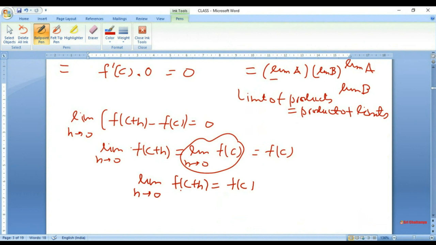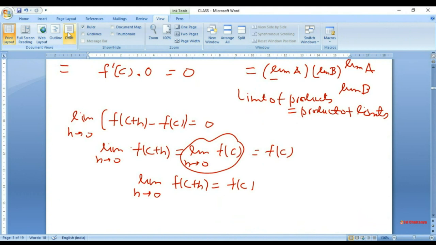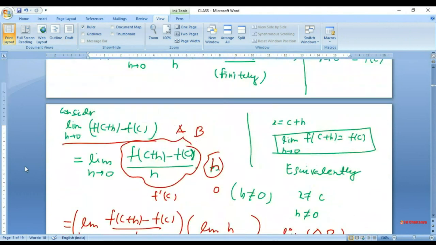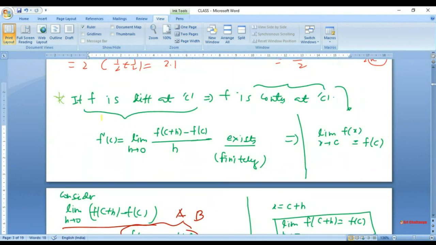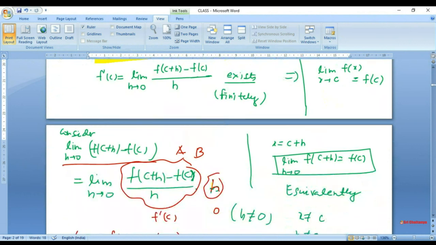So we have proved a very fundamental result: let me go back and show you, that if f is differentiable at c, then f must be continuous at c. This implies this, statement x implies statement y. To do this, we started with the definition of both differentiability and continuity, and then we got the property of limit that we used here.